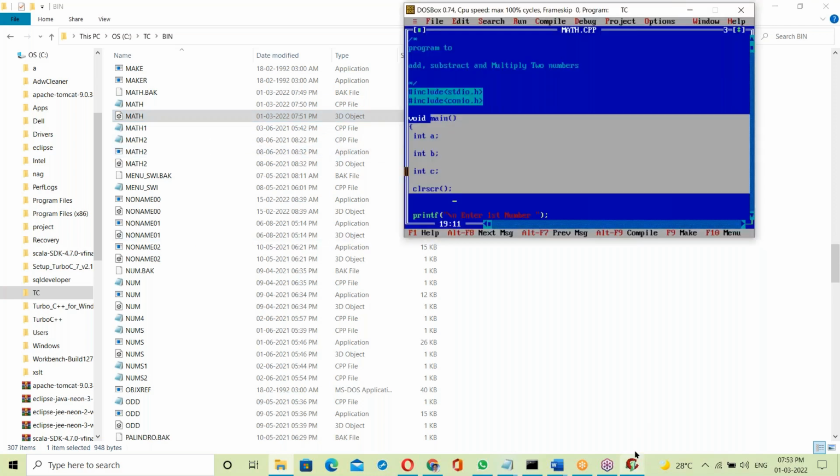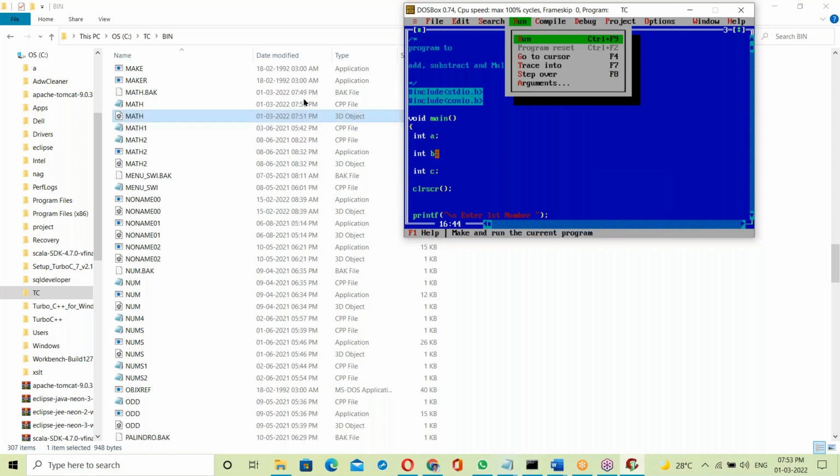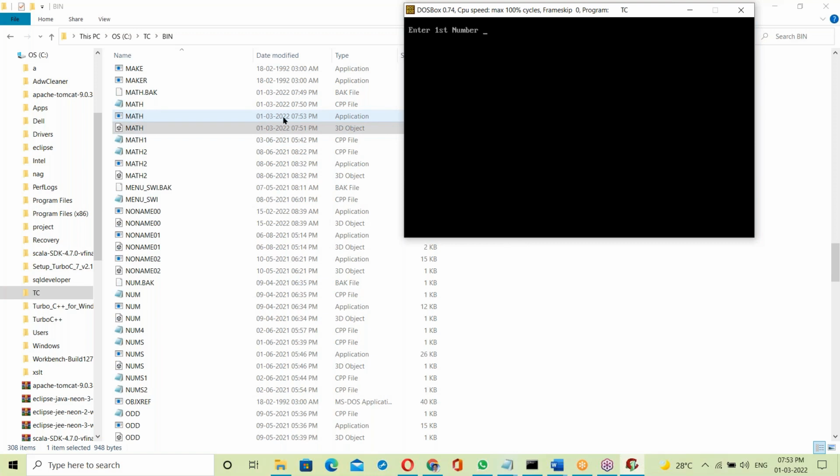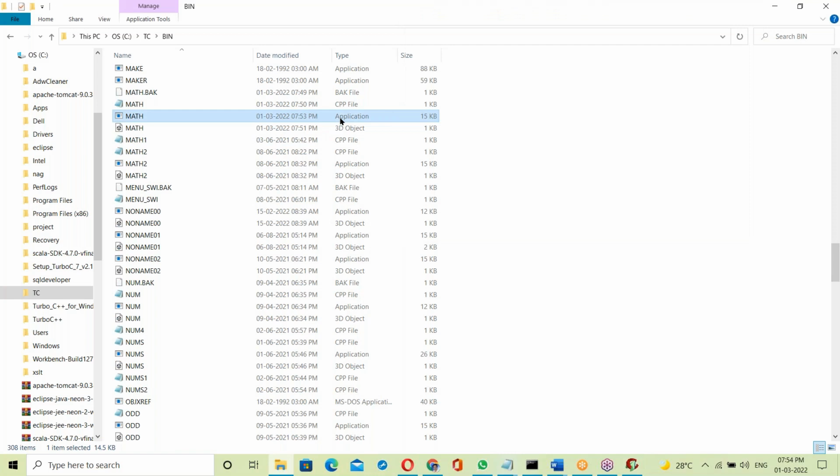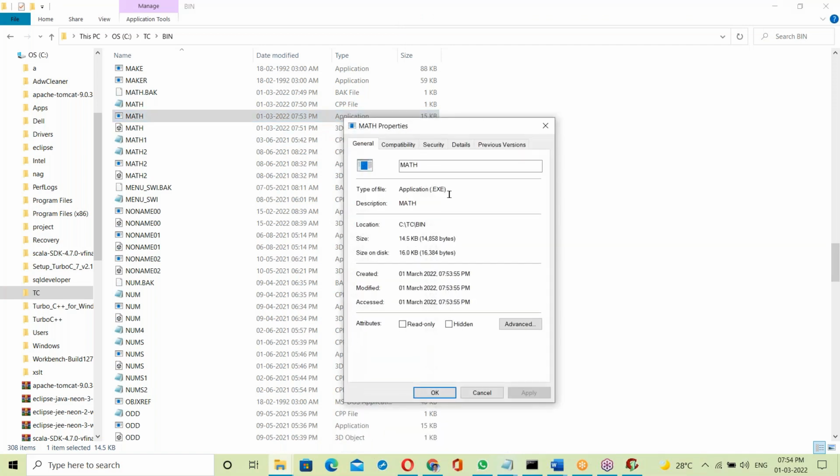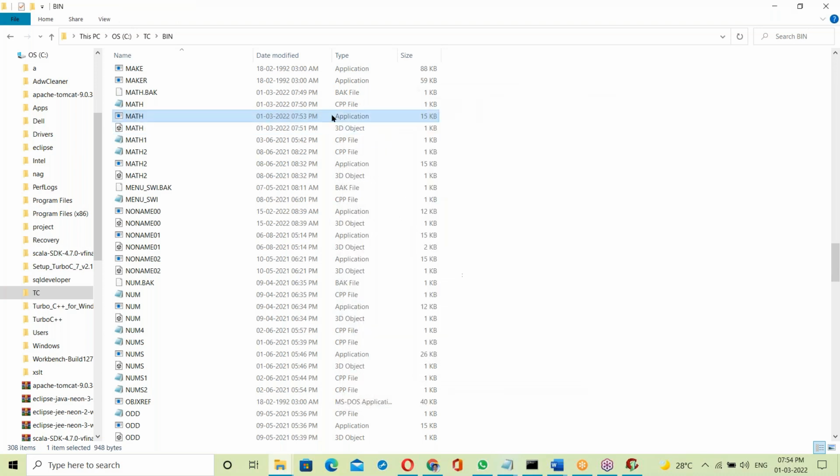Now try to observe changes in the back end. When you run this program, you see the math.exe file created. Check its properties: it is an executable file, ready to execute. So at the time of creating the .exe file, what happens here? How is the .exe file generated?